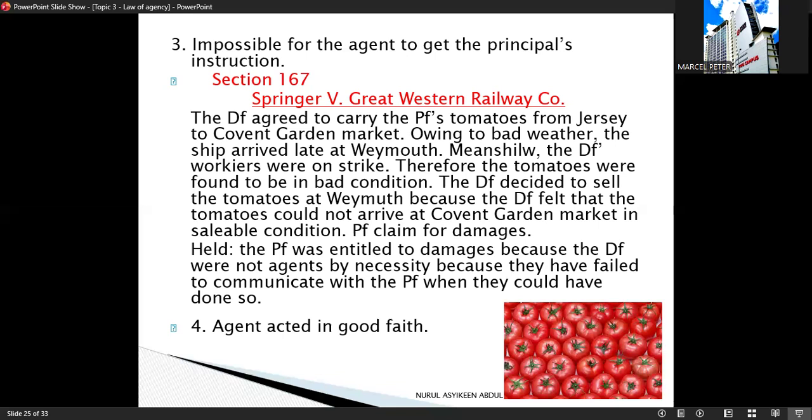The court held the defendant was not an agent by necessity because the defendant failed to communicate with the plaintiff, even though communication was possible. Therefore, the plaintiff was entitled to damages. Okay, so simple explanation: if the agent can contact the principal but does not, the agent cannot rely on agency by necessity.